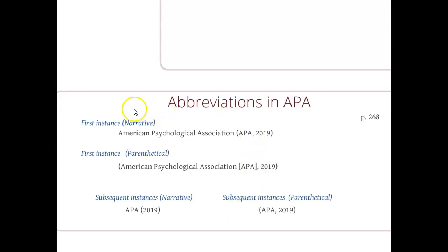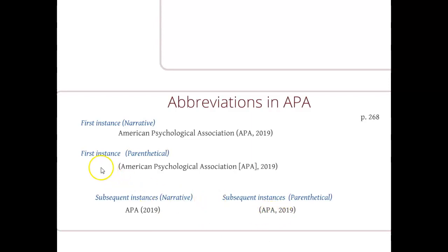So to set this up, we need to indicate to our reader that we have a corporate author with a common abbreviation. So the first time I see it is in a narrative citation, so written within the sentence. I'll write out, research according to the American Psychological Association. And then I'm going to put the abbreviation just before the date in that space. And then every other time I see that article, all I need to do is write research according to APA 2019, or if I use it as a parenthetical every other time, I just do APA 2019.